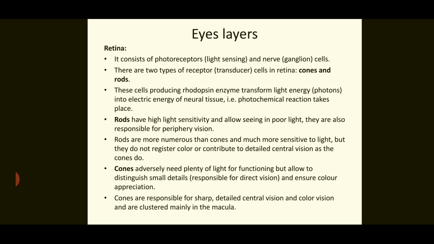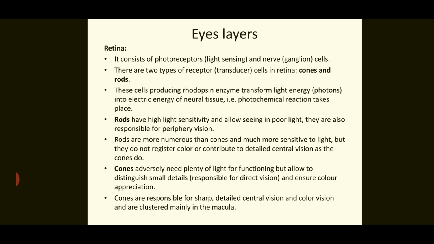Eye layers. Now there are three layers in the eyes. They are the retina, choroid, and sclera. The retina consists of photoreceptors and nerve cells. There are two types of receptor cells in the retina, that is cones and rods. These cells produce rhodopsin enzyme and transform light energy into electrical energy or neural signals. Photochemical reaction takes place in that pigment.